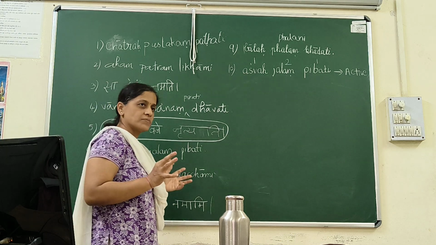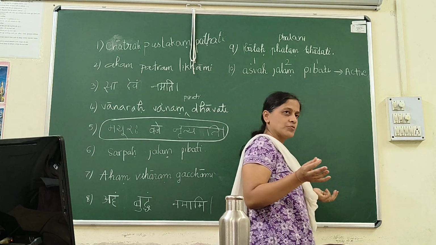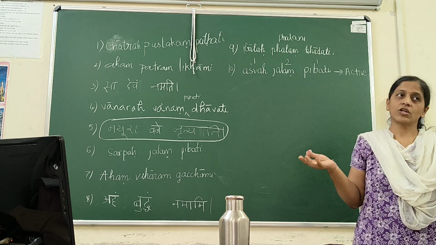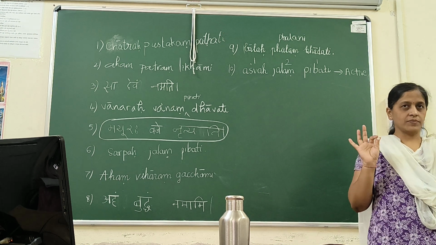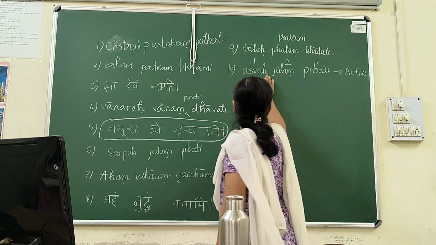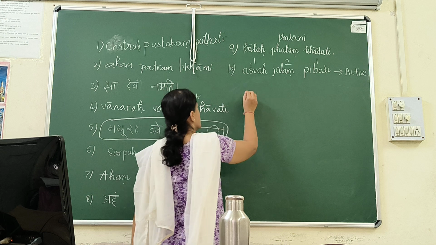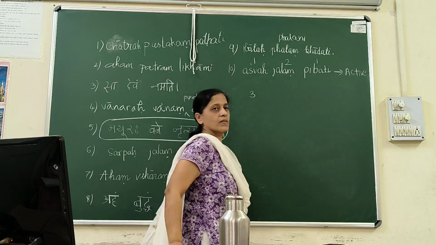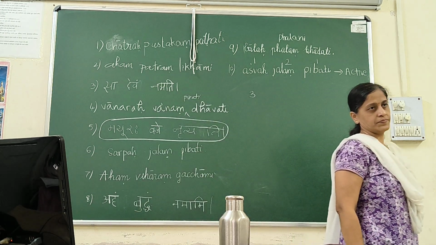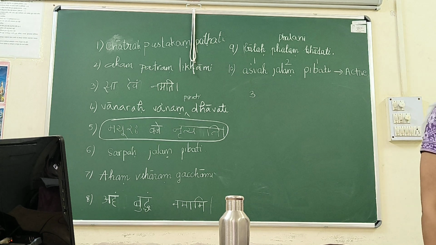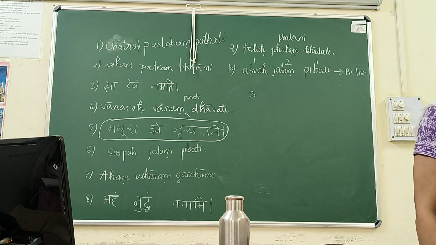So now, passive voice means what happens? In passive, we have the same questions as in active. So now let us try to find out what happens there. This Ashvaha, which is used in nominative, changes to instrumental. The subject of the passive voice is always used in the instrumental case.